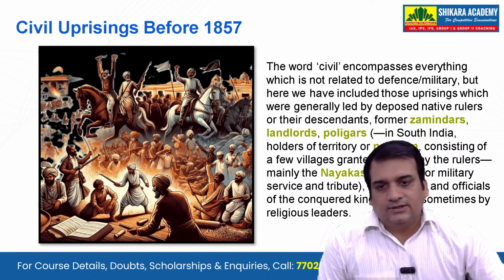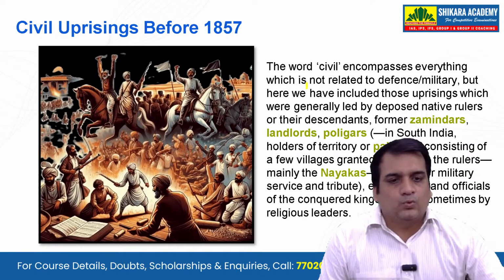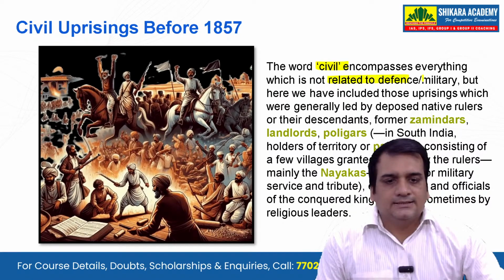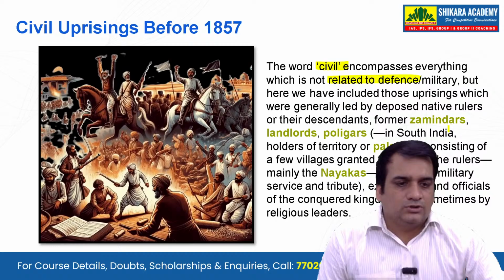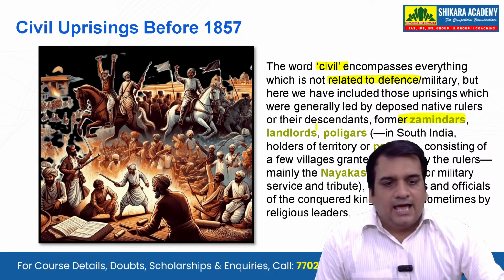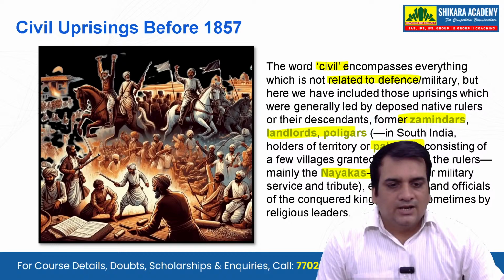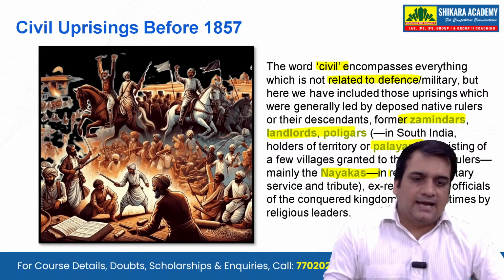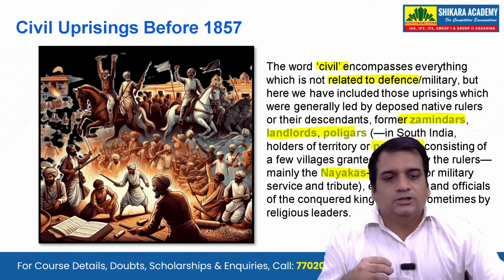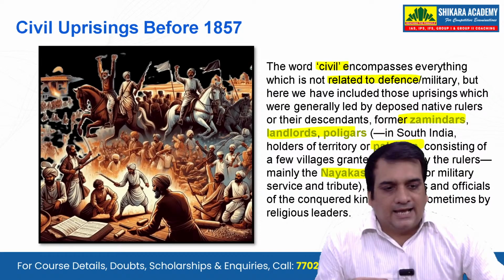Now, civil uprisings before 1857. The word civil encompasses everything which is not related to defense and military, and there will be the former jamindars, landlords, polygars, palayakkar, and the nayakas at that time. Palayakkar are basically the South Indian holders of territory. Okay, and the nayakas were mainly the rulers at that time.